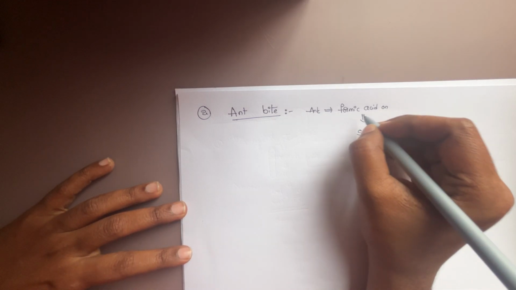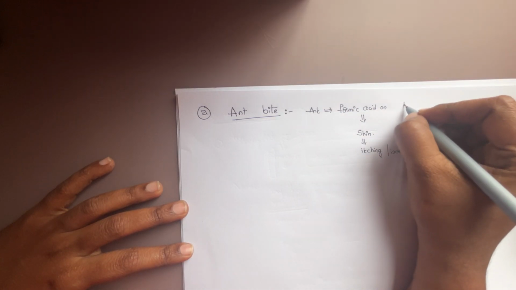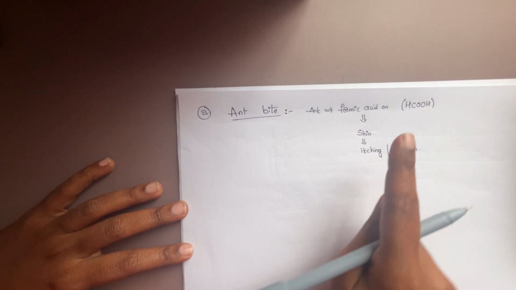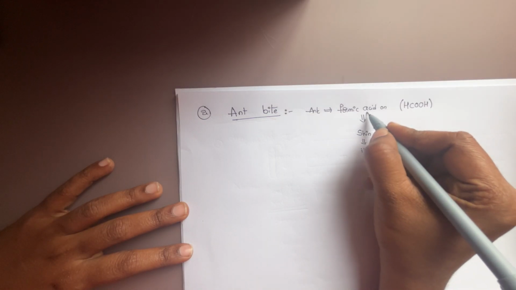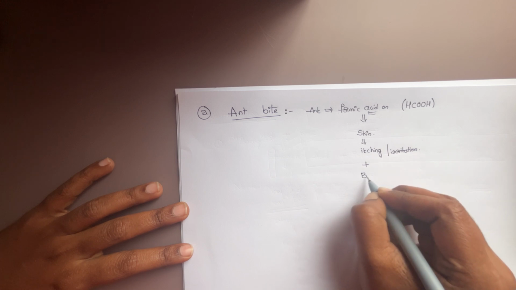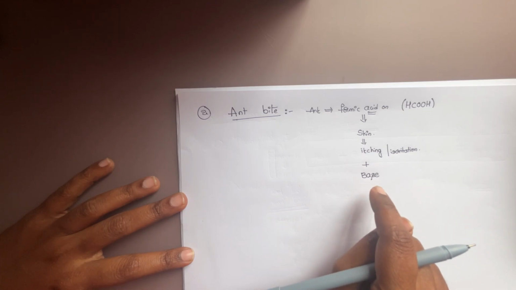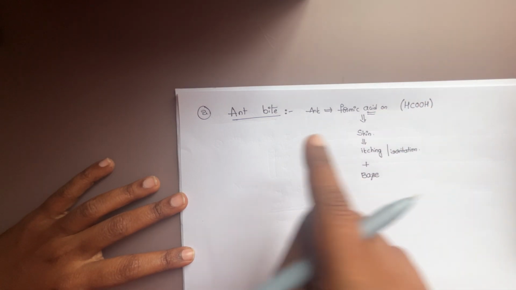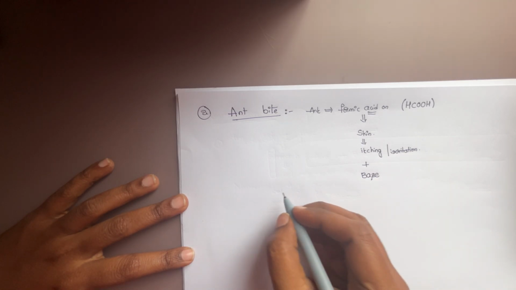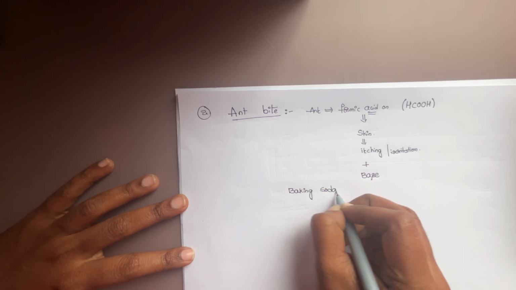Now this formic acid, very, very important for competitive exams: what is the formula of formic acid? HCOOH. This is the formula of formic acid. This formic acid is an acid. So how do we nullify the character of acid? By adding a base again. This base nullifies the character of acid. So when there is an ant bite, what base can we use? We cannot use all types of bases. We have to use baking soda.